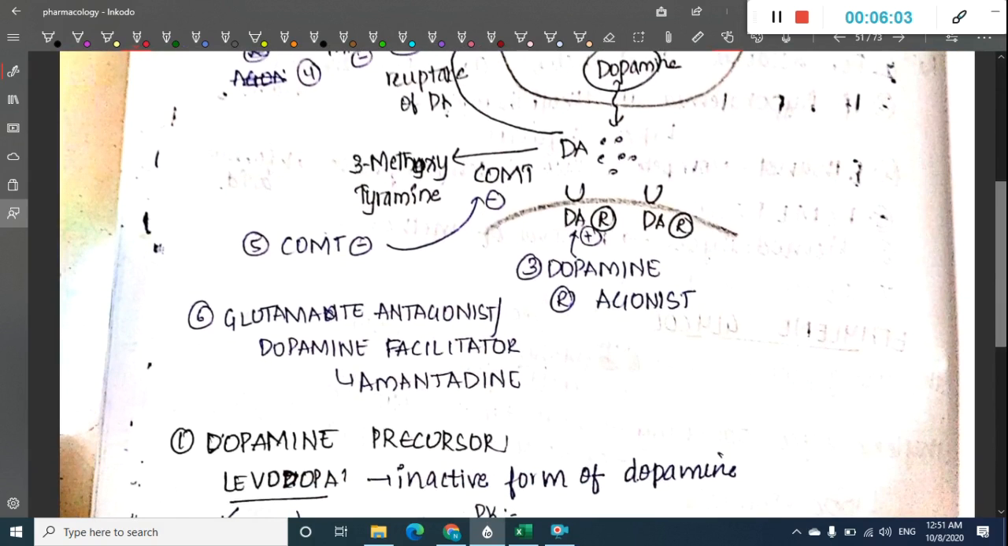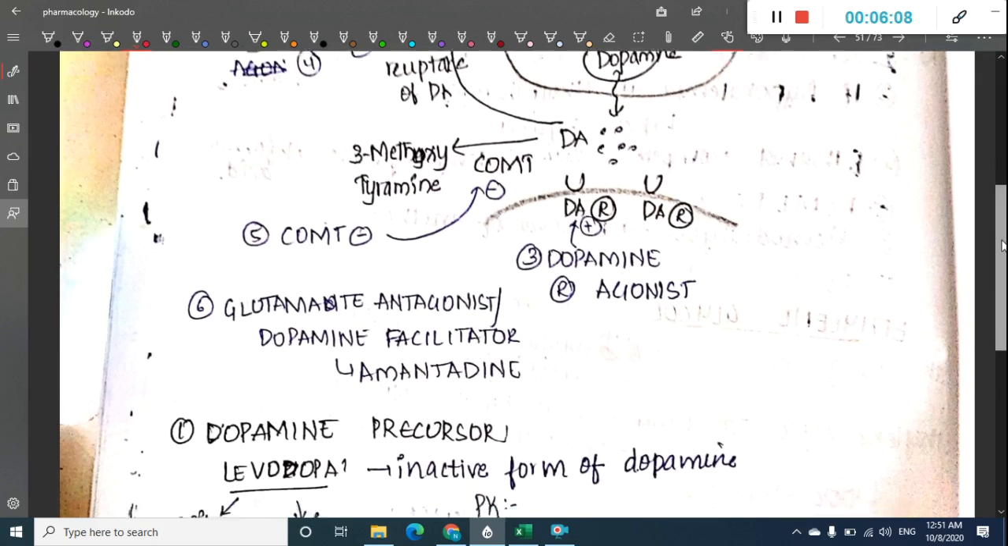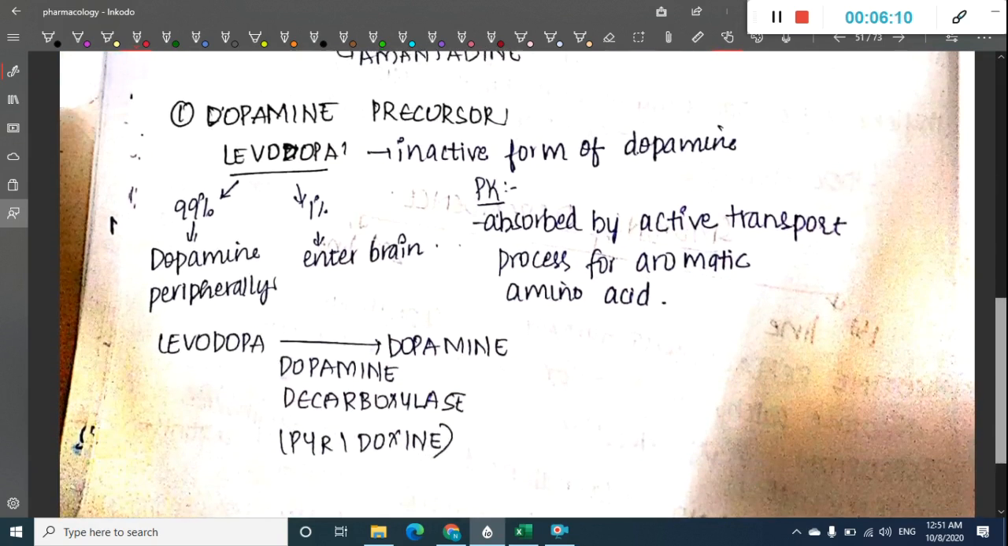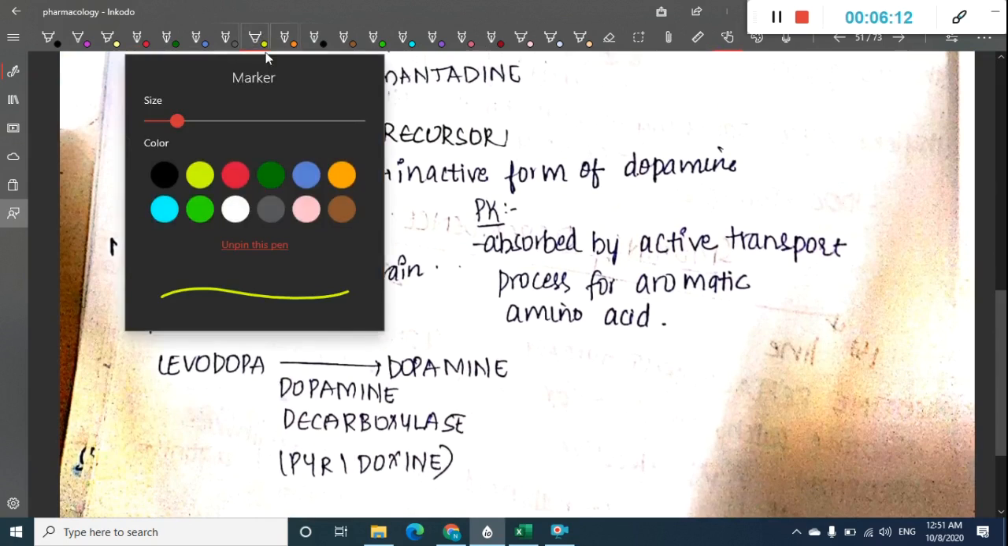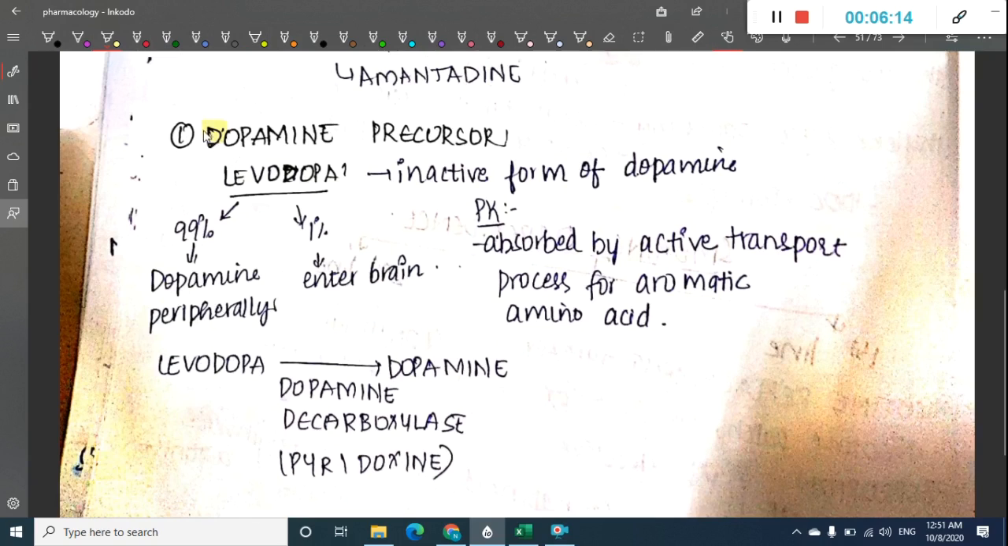In Parkinson's disease, we have one more drug, which is a glutamate antagonist or dopamine facilitator, which is nothing but amantadine. So first let us learn each of these drugs in detail. The first drug which we have to learn today is the dopamine precursor. What is the dopamine precursor which is used?